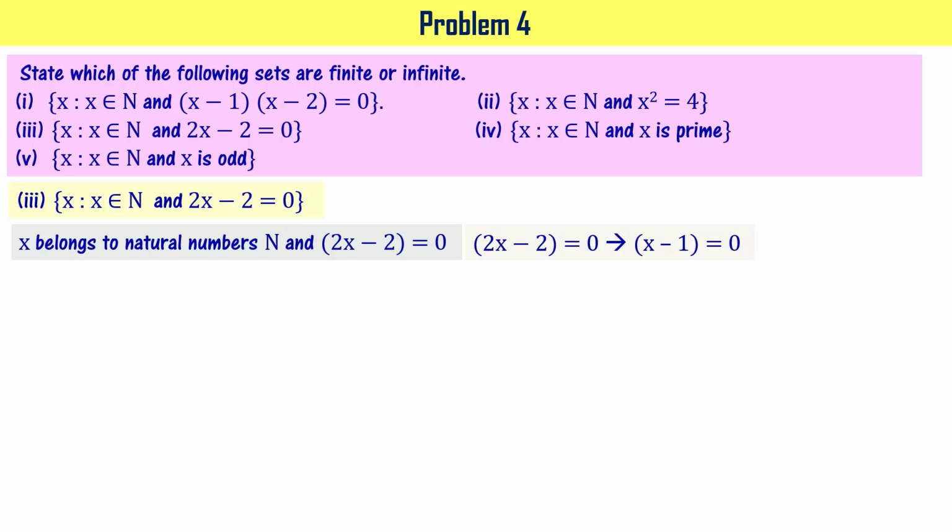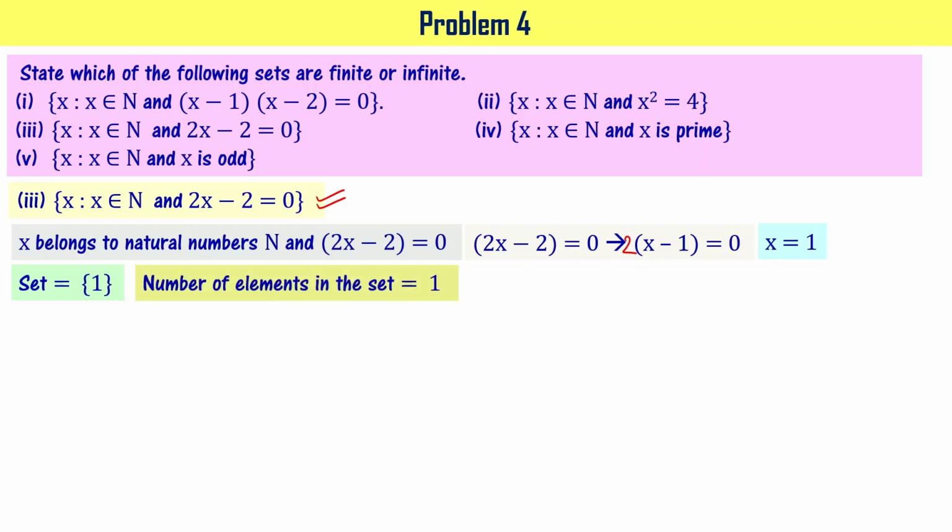What I have done here is I have taken 2 out as a common factor, right? So when you solve this equation, x minus 1 equal to 0, that means x equal to 1, right? So this set has only one element, that is x equal to 1. Hence, it is a finite set, right?